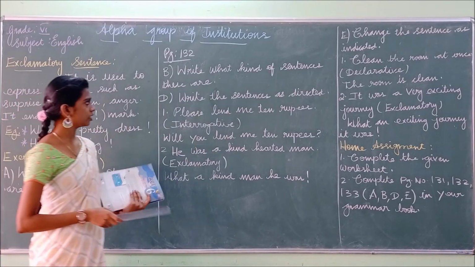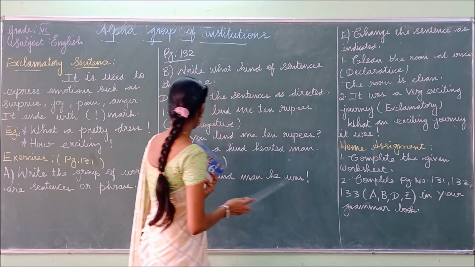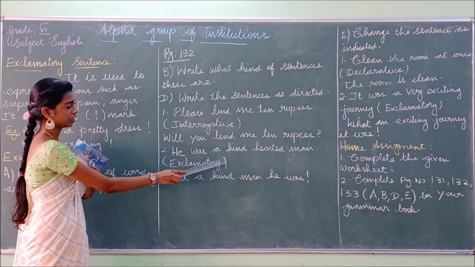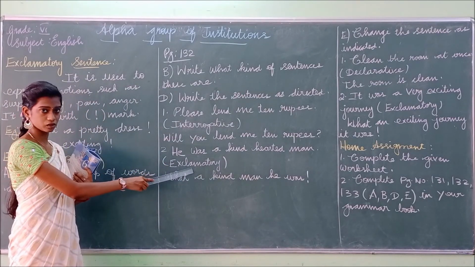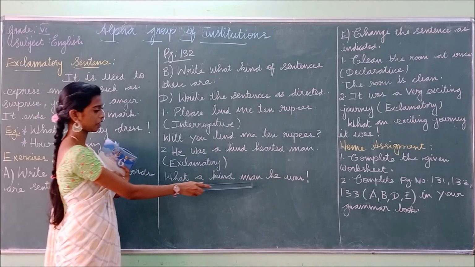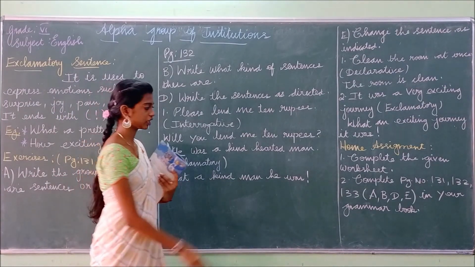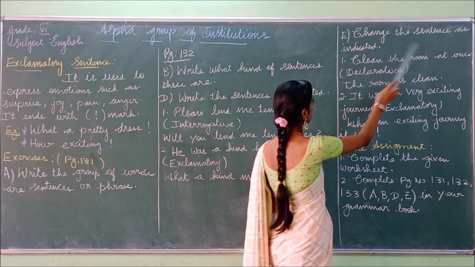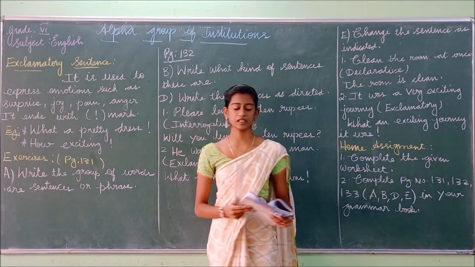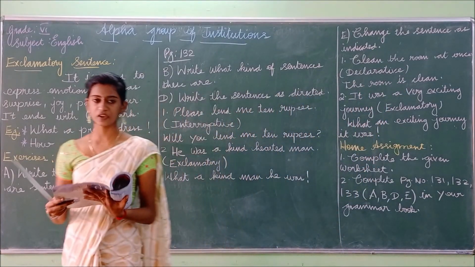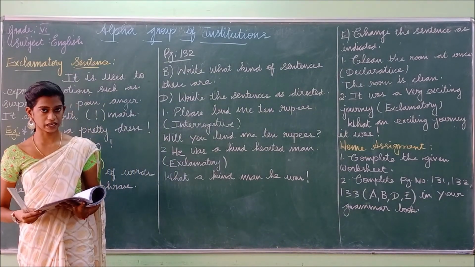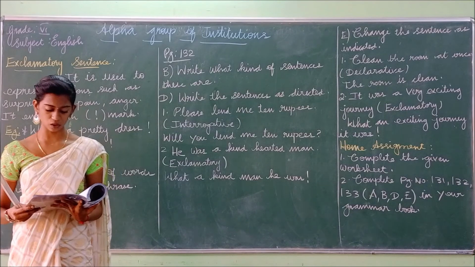And the next one is, see, what a kind-hearted man. So they have given a declarative one, and you have to change it to exclamation. So, what a kind man he was! Okay, so you have to keep the exclamation mark at the end of the sentence. And the next one is change the sentence as indicated. Carol is wearing blue shoes. So this is also a declarative sentence. They have asked to change it to an interrogative one.